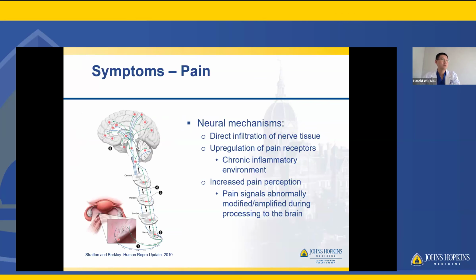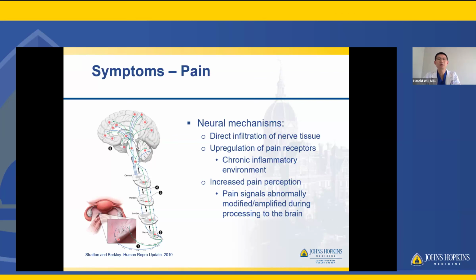Recent studies involving endometriosis and chronic pelvic pain have not surprisingly implicated significant involvement of the nervous system and sensation of pain at all levels. So, clearly the endometriosis can infiltrate into nerve tissue and cause pain, but we've also shown that patients can sometimes have upregulation of pain receptors when they're having chronic painful periods or chronic pain issues from the chronic inflammatory environment.